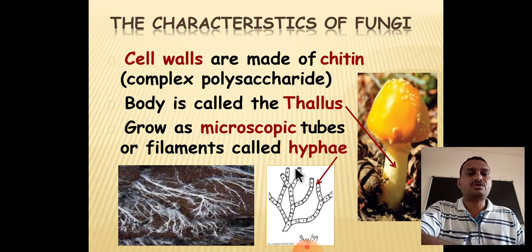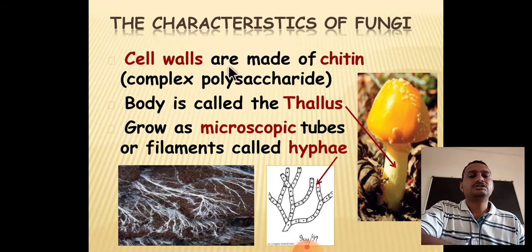Next, the characteristics of fungi. We'll see the structure of the cell wall, a very important character. The cell wall is made up of chitin. Chitin is a complex polysaccharide, that means a carbohydrate material. You can use cotton blue as a stain for identification of any fungi. The cotton blue stains the chitin material, and the cell wall turns blue in color.